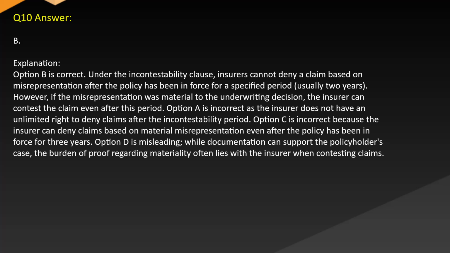Option A is incorrect as the insurer does not have an unlimited right to deny claims after the incontestability period. Option C is incorrect because the insurer can deny claims based on material misrepresentation even after the policy has been in force for 3 years. Option D is misleading. While documentation can support the policyholder's case, the burden of proof regarding materiality often lies with the insurer when contesting claims.